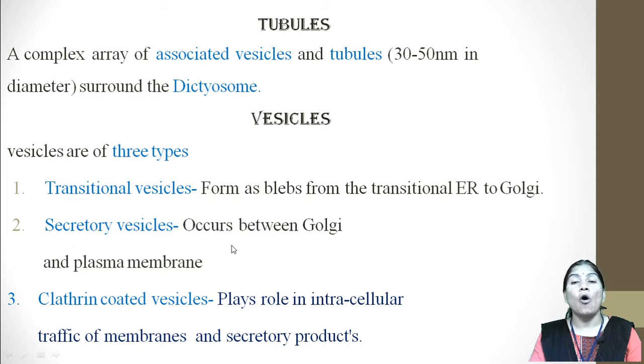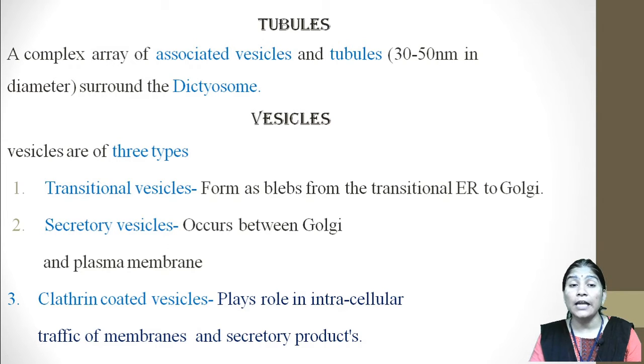Secretory vesicles occur between the Golgi apparatus and the plasma membrane, while clathrin coated vesicles play a role in the intracellular traffic of membranes and the secretory products.